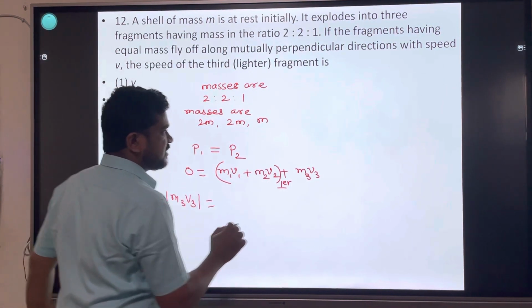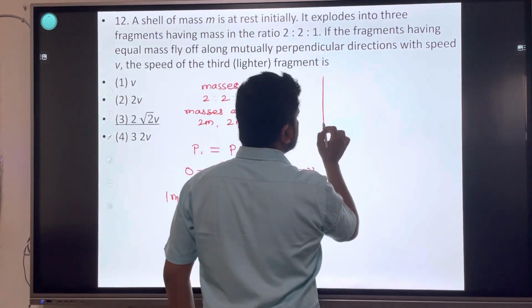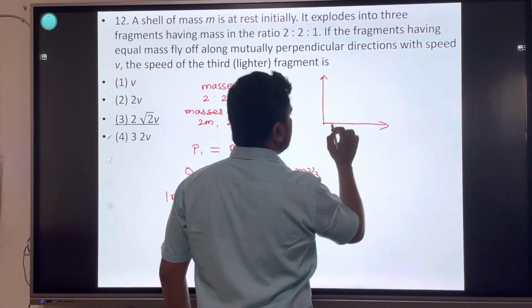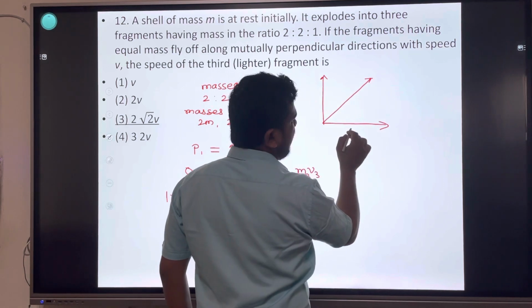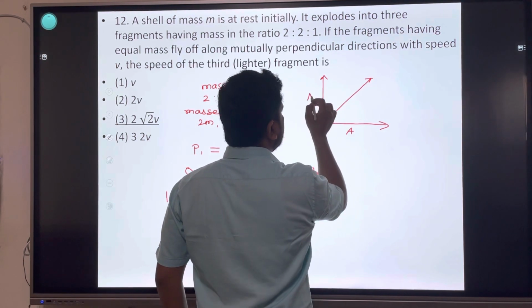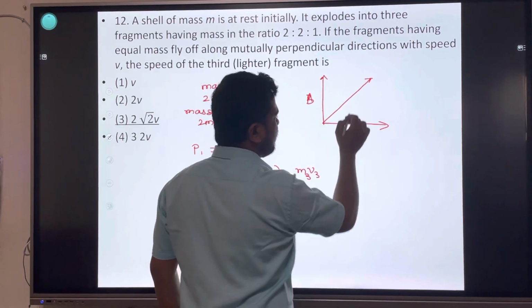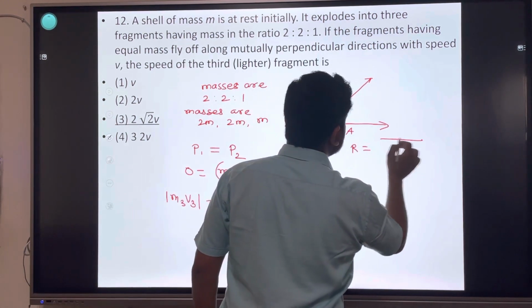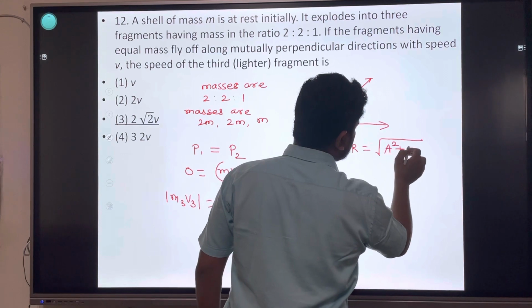ओके, इनका रिजल्टेंट क्या है? If two particles are moving mutually perpendicular to each other, then the resultant is, if particle is vector a and vector b, both are moving perpendicular to each other, the resultant is square root of a square plus b square.